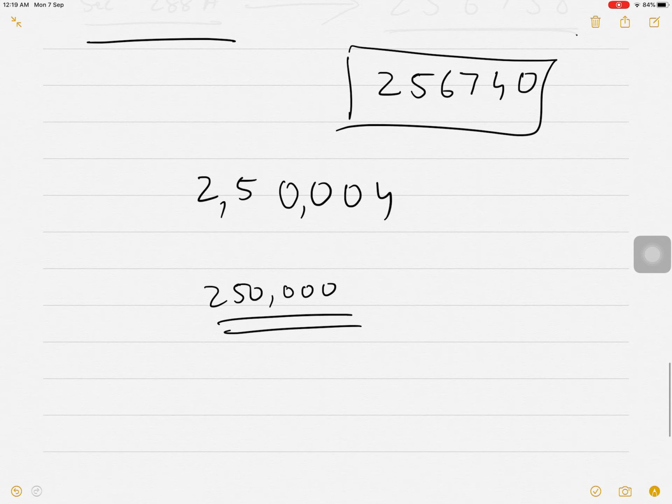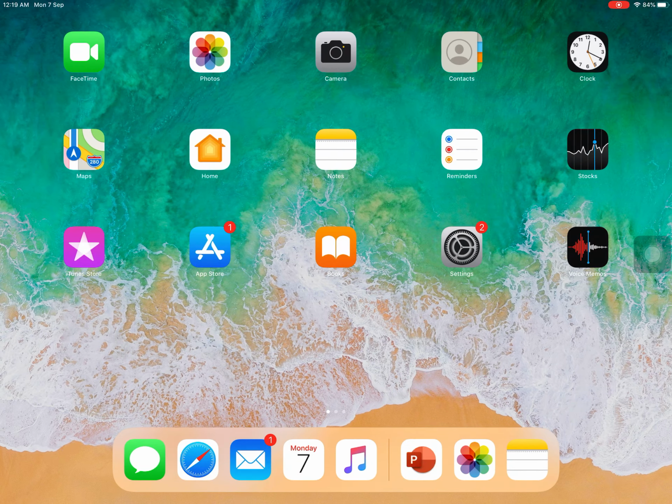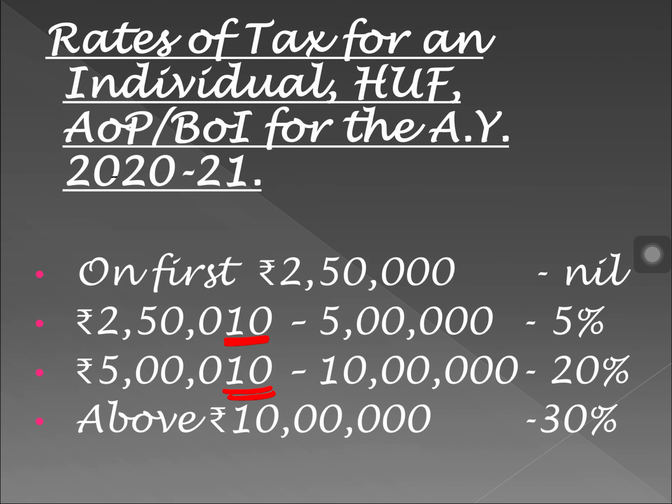If your income is 2,50,005, then this will be considered as 2,50,010. So these are the rates if your age is less than 60.